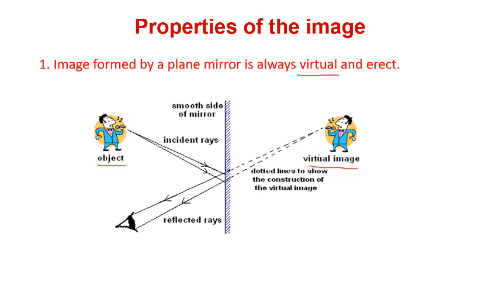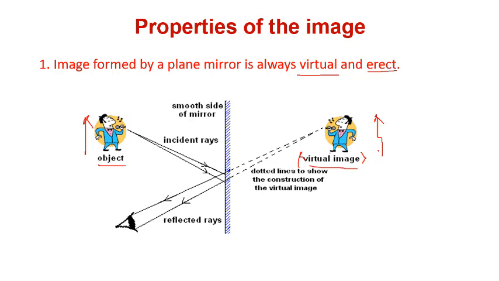This object we see behind the mirror, so this is virtual, not real. And what does erect mean? This object is in standing position, so the image you see is also in the standing position. You won't see the head down. So this person is in standing position.